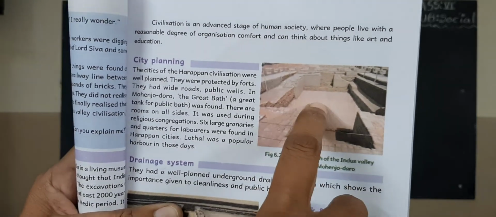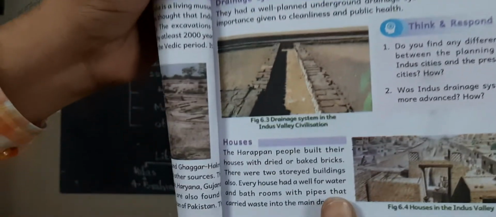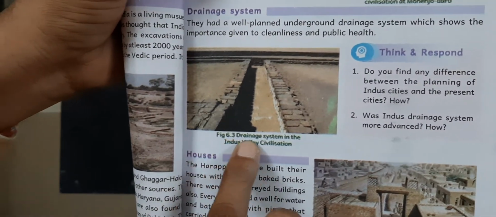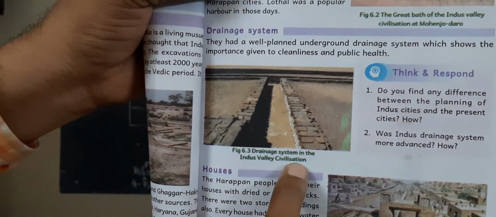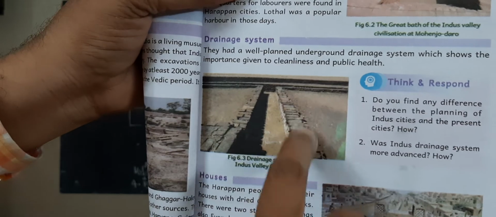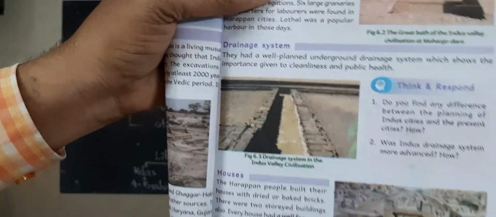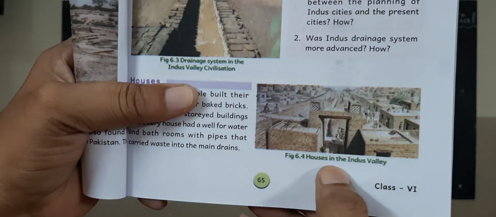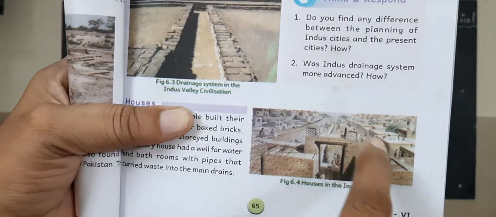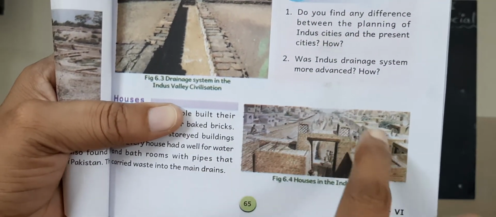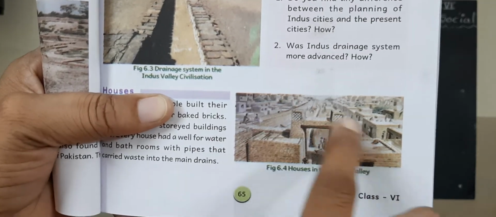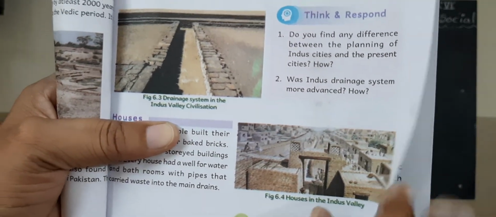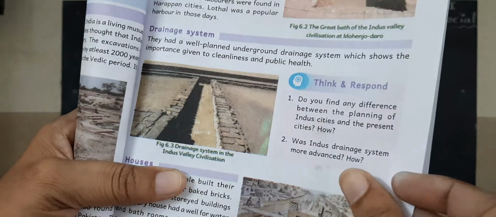Look at this one, how they constructed. Now this is the drainage system in the Indus Valley civilization. Look how neatly they constructed. Now come to this picture: houses in the Indus Valley. Look, these all are houses. Okay, children, we can see here how neatly they constructed the houses, and we can understand.